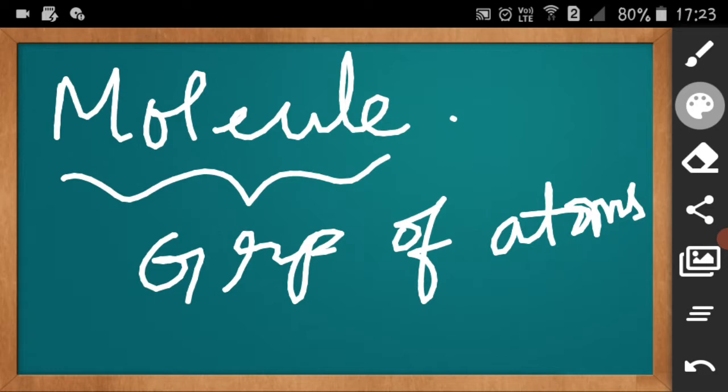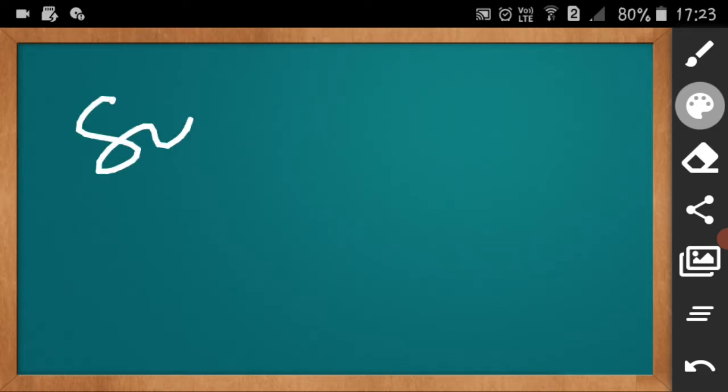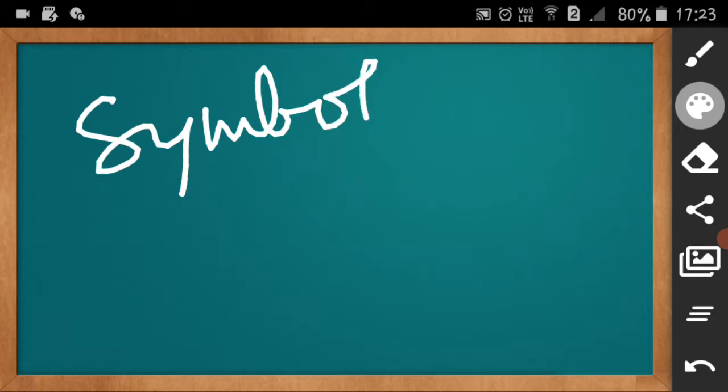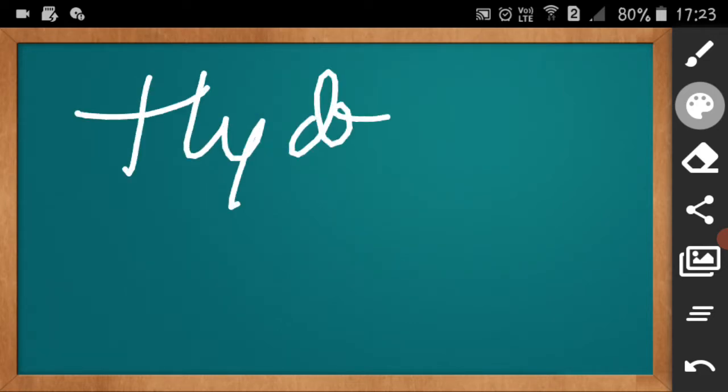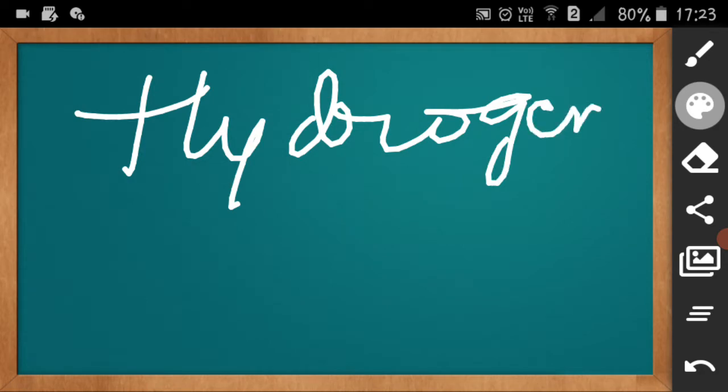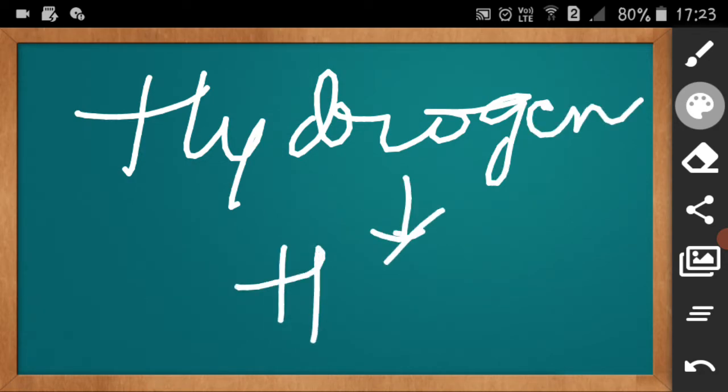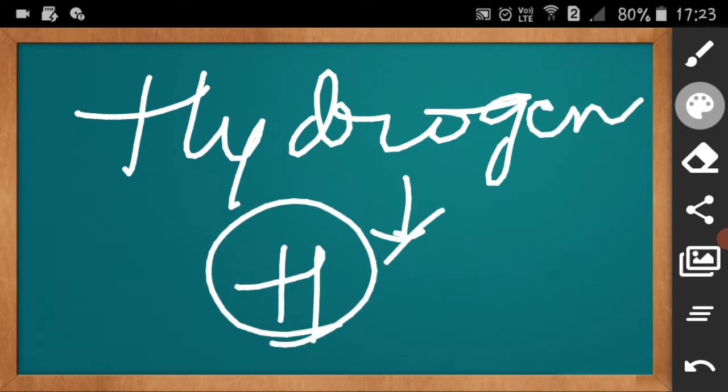Now coming to what is a symbol. A symbol is a shorthand representation of an element. Instead of writing hydrogen, we just represent it with H. This is nothing but a symbol.